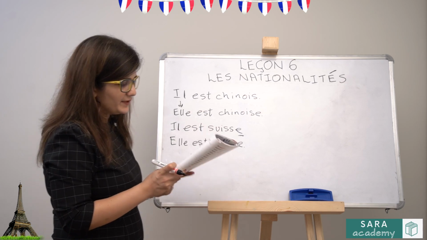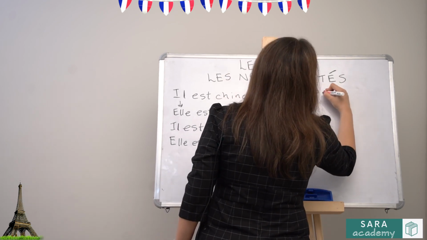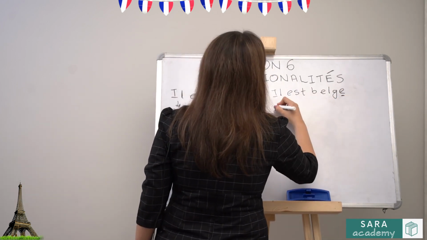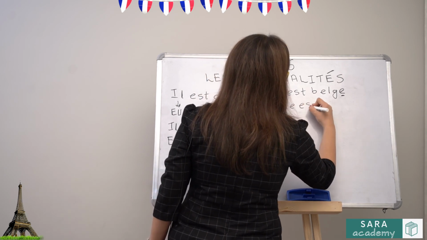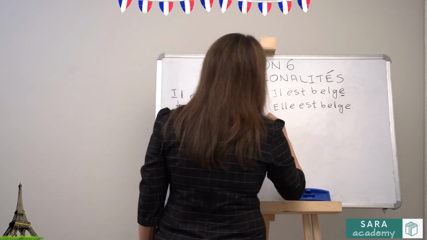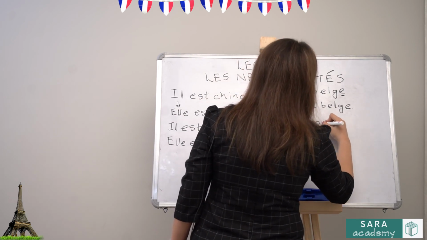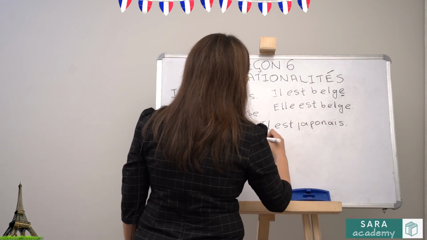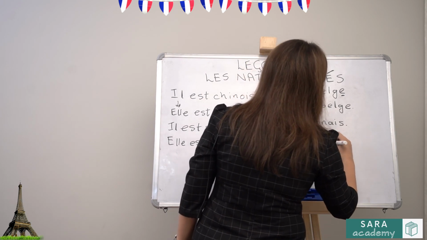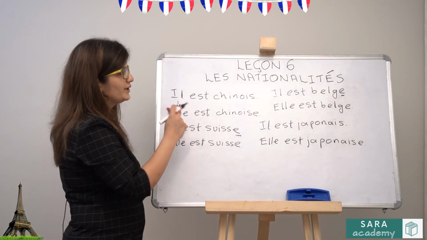Let's take one more example. Il est belge. He is Belgian. The masculine singular nationality ends with an E. The feminine one will remain the same. If your sentence was il est japonais, he is Japanese, you have to convert it into feminine. Elle est japonaise. This is how you will change from masculine to feminine.